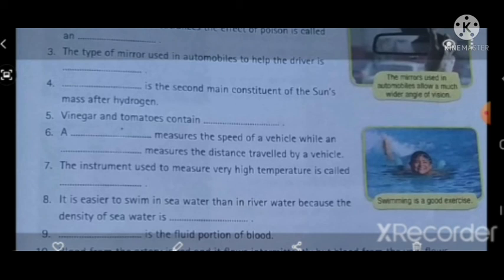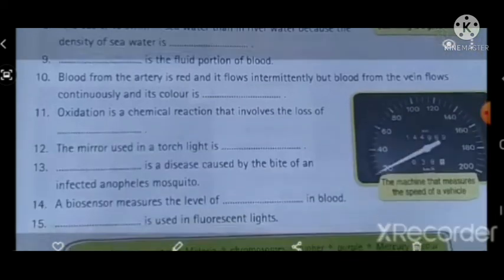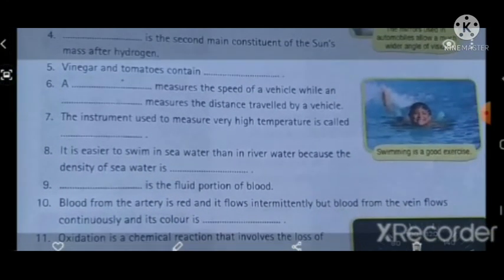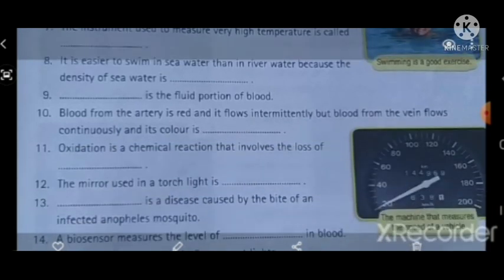Seventh one, the instrument used to measure very high temperature is called dash, pyrometer. Eighth one, it is easier to swim in seawater than in river water because the density of seawater is dash. Answer: higher. Ninth one, dash is the fluid portion of blood. Answer: plasma. 10th one, blood from the artery is red and it flows intermittently, but blood from the vein flows continuously and its color is,